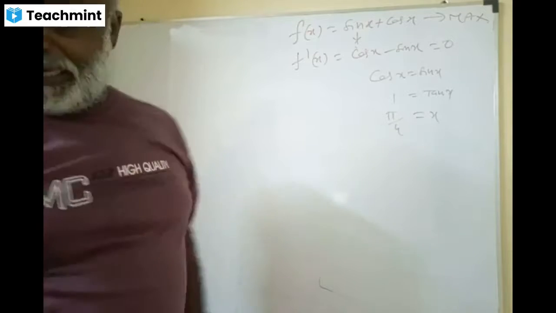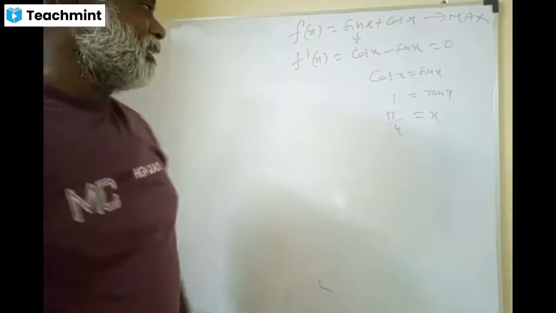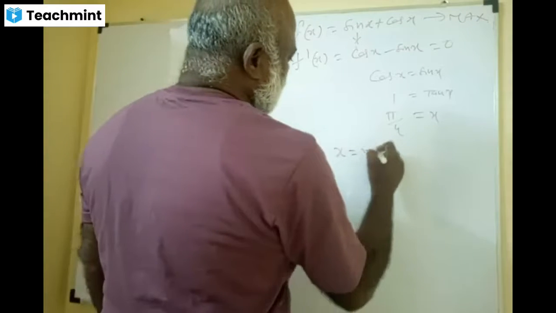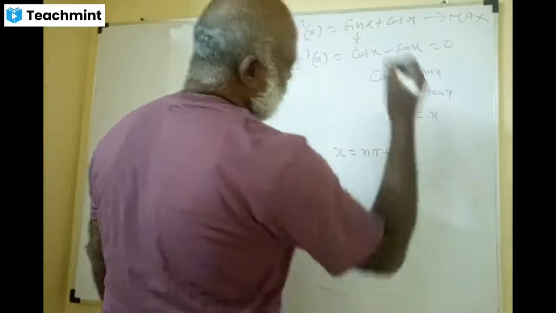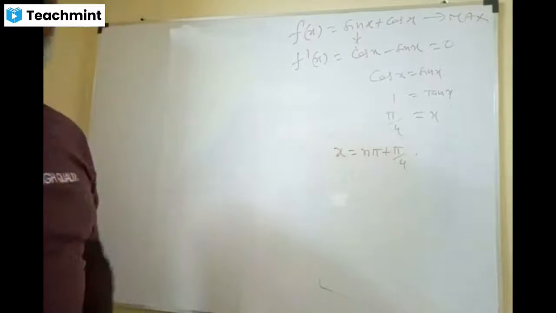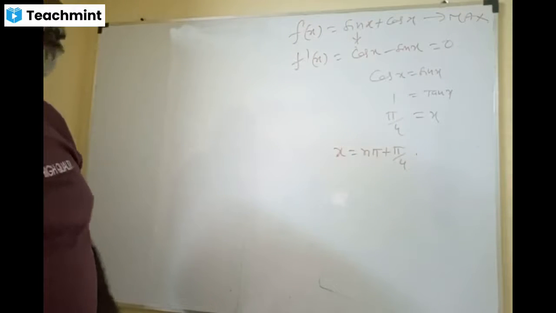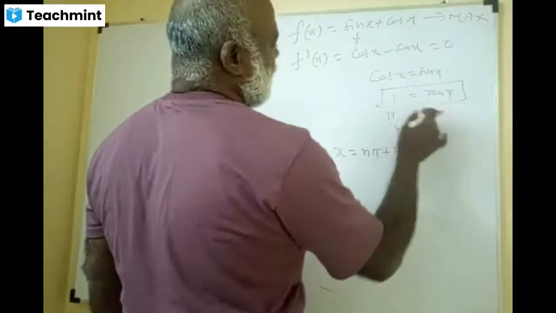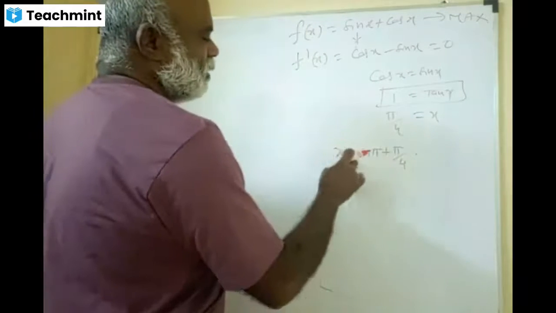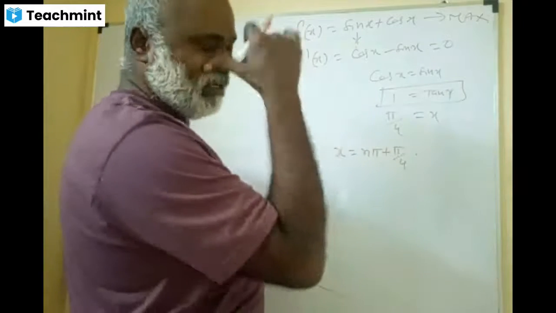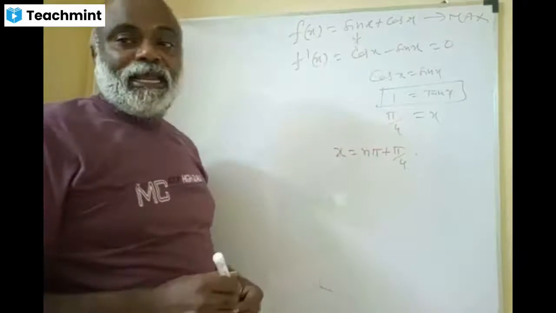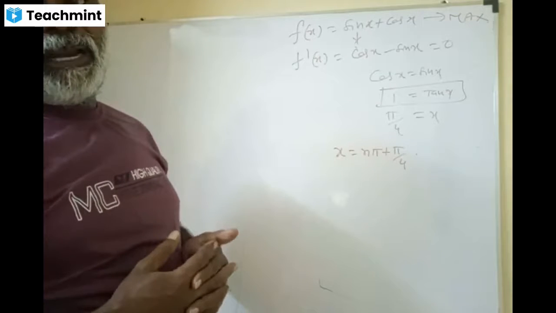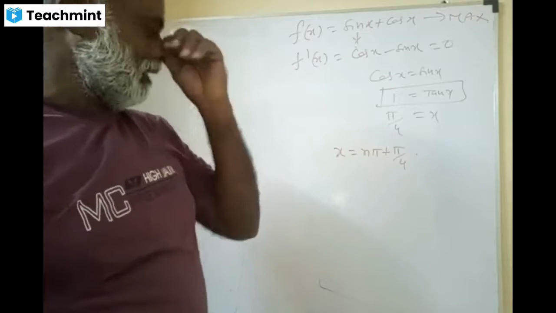So, he didn't give any interval, but you write for tan x equal to 1, x equal to n pi plus pi by 4. Yes or no? General solution. Tan x equal to 1 means alpha is pi by 4 and the general solution is n pi plus pi by 4. I think Arpit would be knowing it. And Dharanya, Bhavishna and Siddhartha, do you remember last year trigonometric equations?